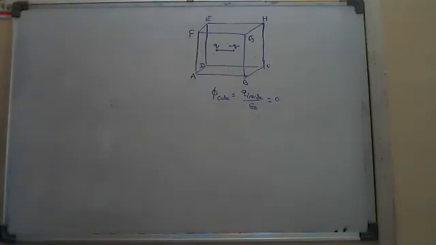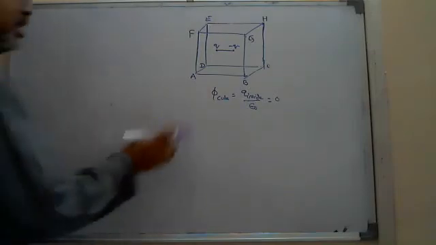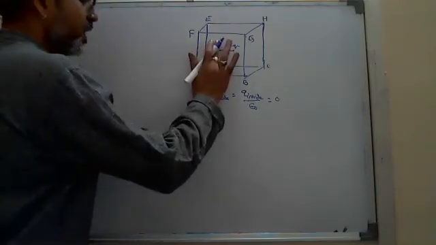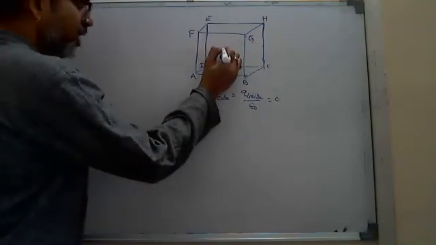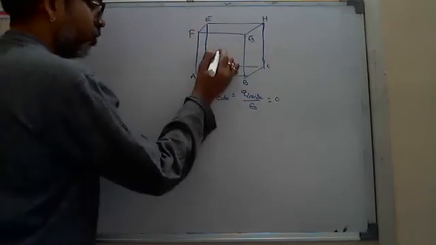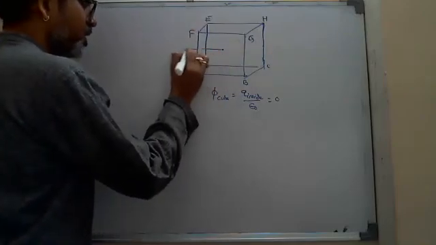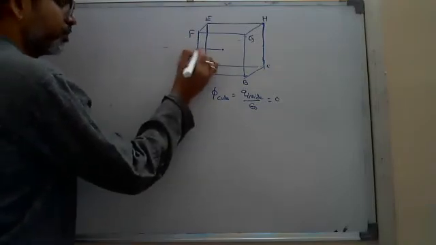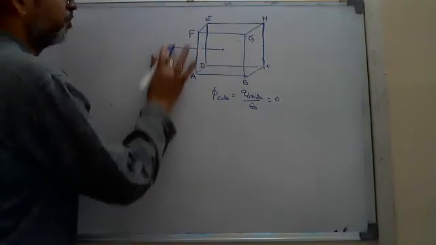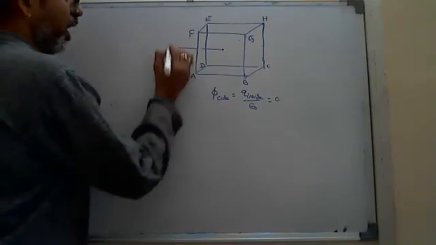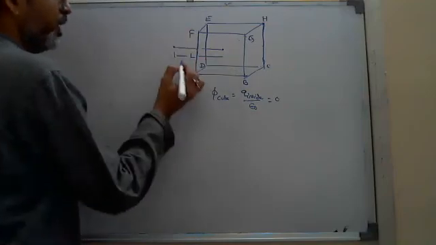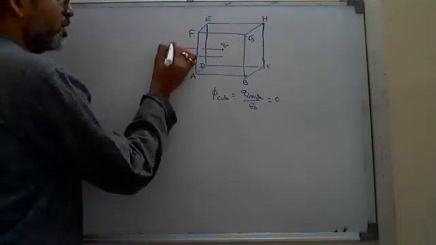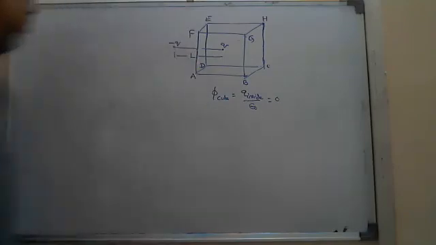If a dipole is completely placed inside. Suppose this dipole is placed such that one charge is at the center of the cube and the other charge is outside the cube, like this, and its length is L. Here I am taking one positive charge, and there one negative charge.